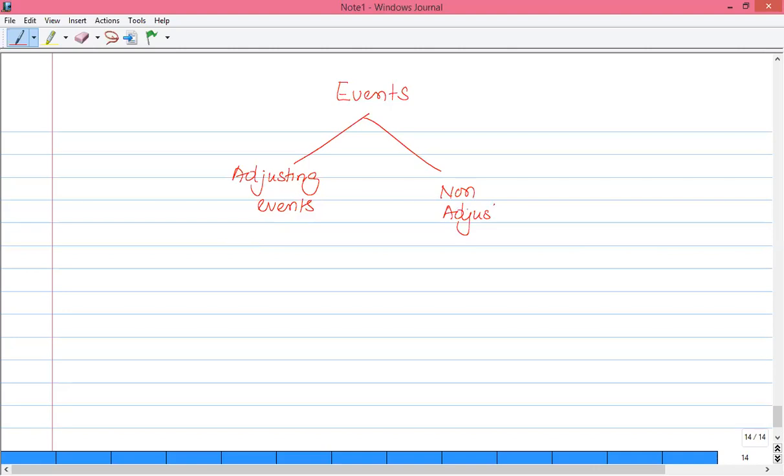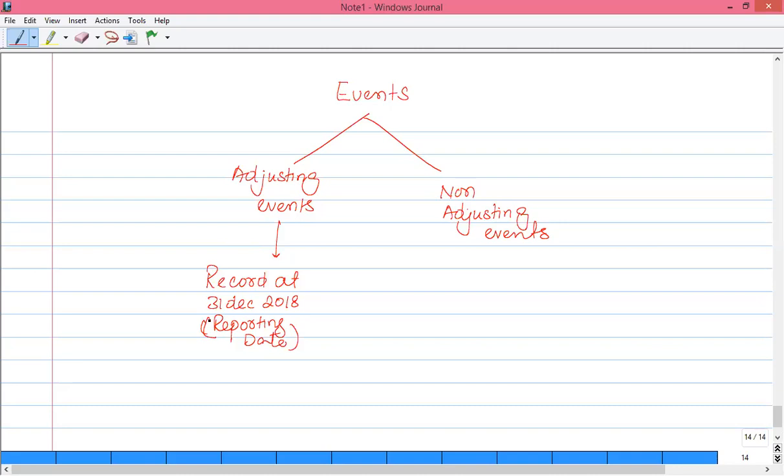If such an event is classified as an adjusting event, then this is to be recorded at 31st December 2018, that is the reporting date. Although we have received the information after the reporting date, such information is connected with the reporting date, so that is to be adjusted. An accounting entry has to be made; an expense, income, asset or liability is to be adjusted.